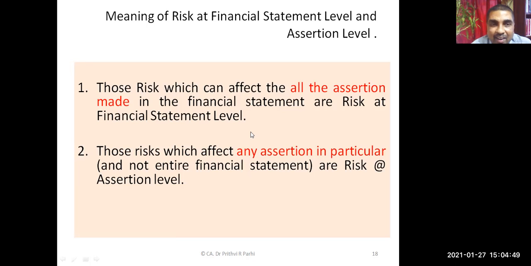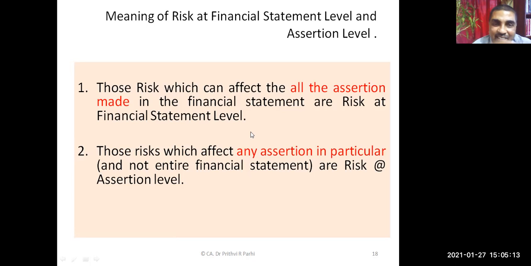Those risks which can affect all the assertions made in the financial statements are risks at the financial statement level. If there is a risk which affects all the assertions, that means it has a pervasive effect.